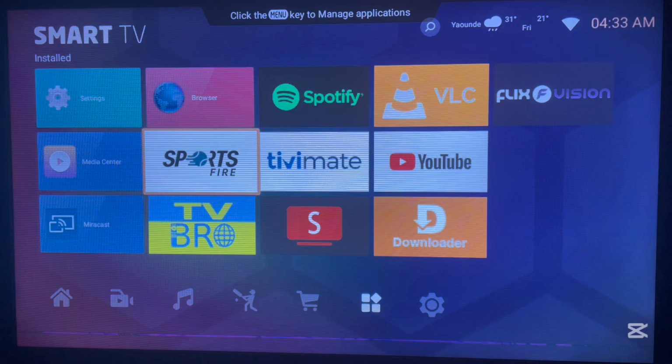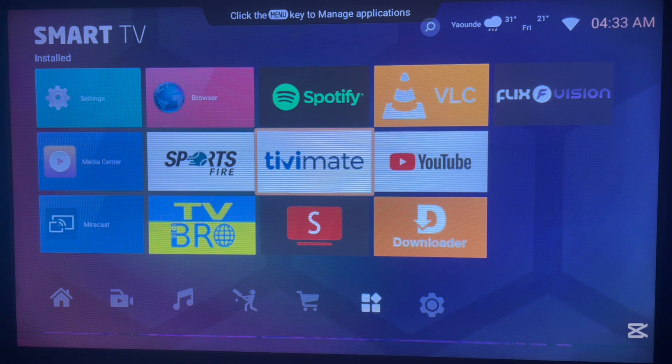The next application I'll be showing you is TVMate. TVMate is an interesting application. It is a player where you can add channels to get unlimited movies and sports. You can add channels to TVMate and stream movies, sports, and documentaries on your Android TV without any subscription. So TVMate is a very nice application. I use it often too.